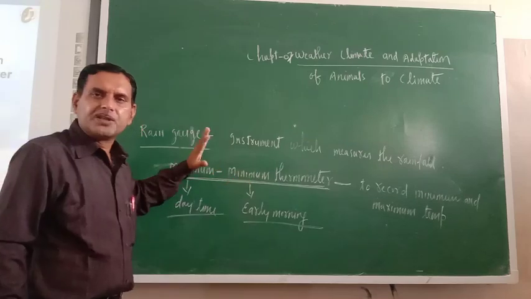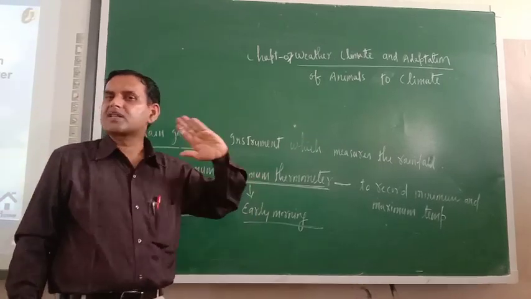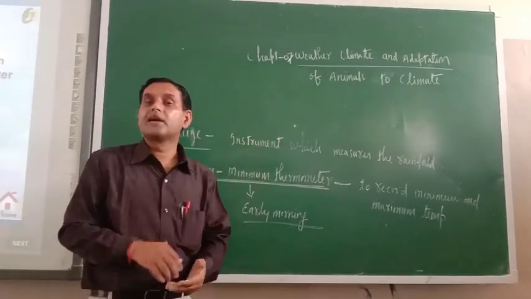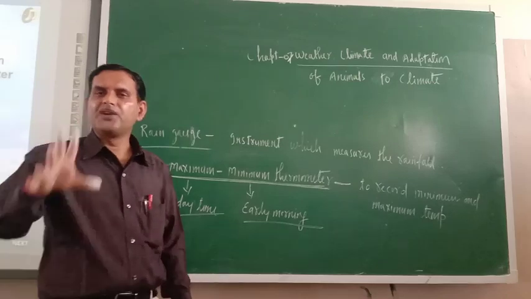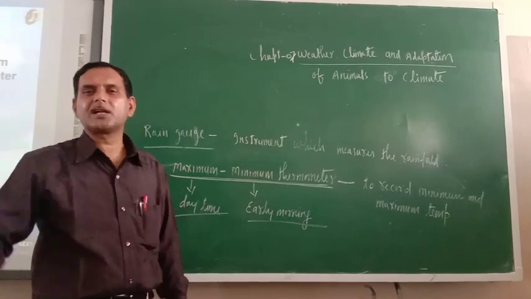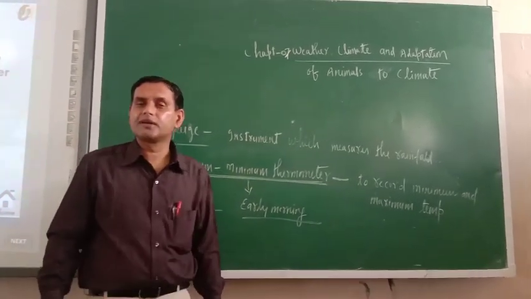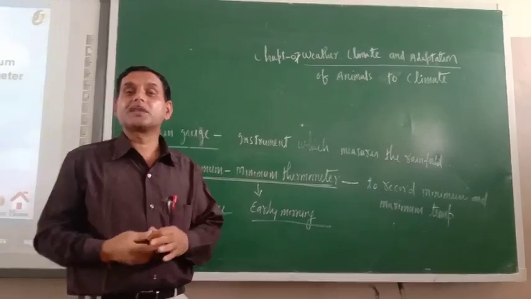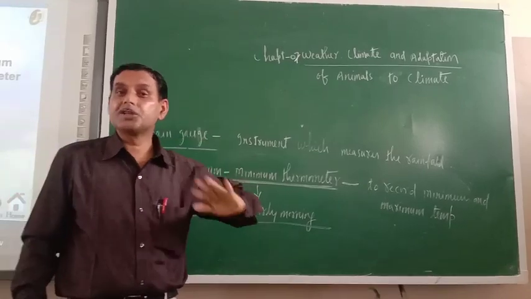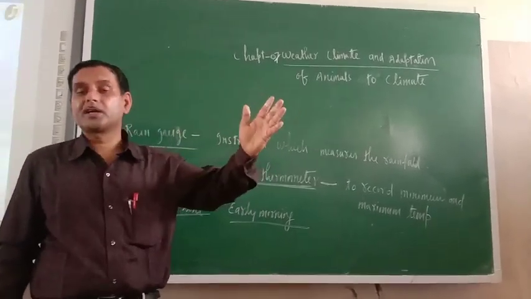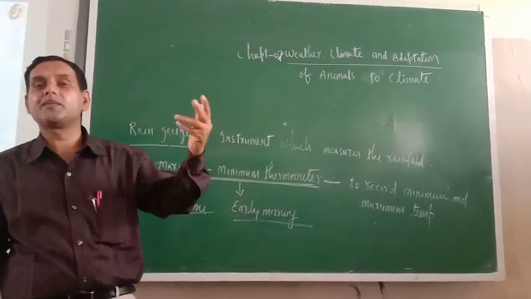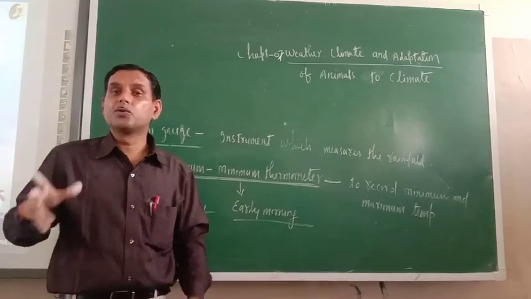So with the help of these instruments, first we measure the elements of weather, and on that basis only the weather report is prepared. The basic question here is, who is responsible for the fast changing of weather condition? Who is determining everything? On earth, who is responsible for changing the temperature, changing the wind speed, changing the other elements of weather? So only one source is responsible for the changing of weather elements, that is the sun.